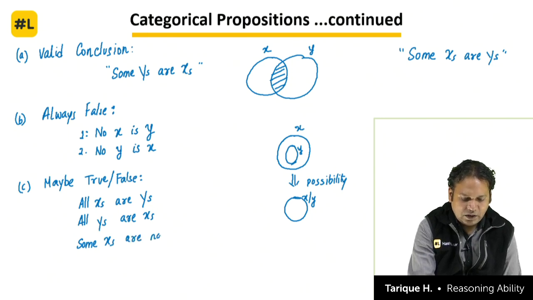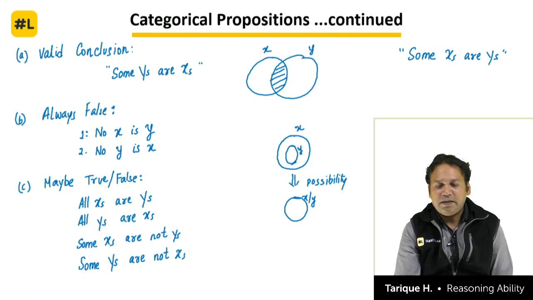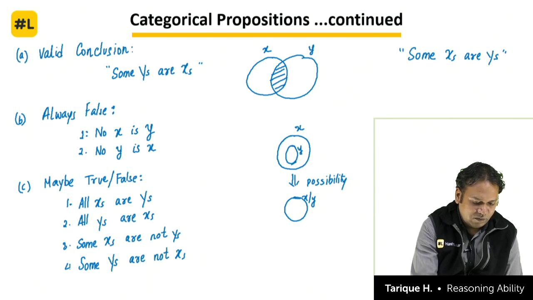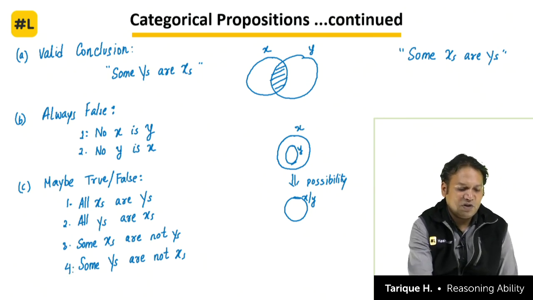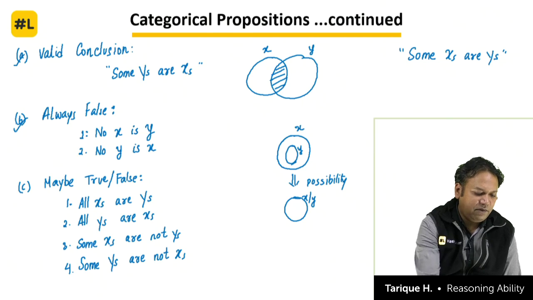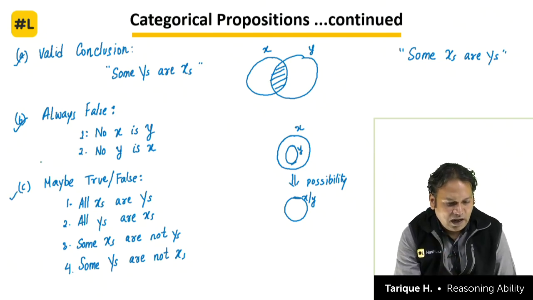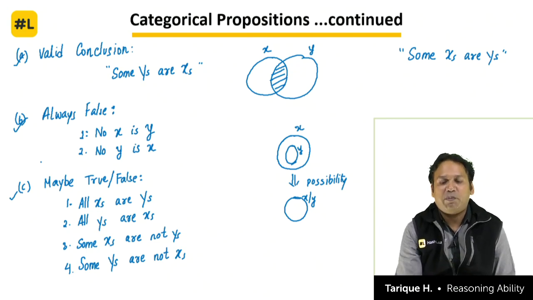Some y's are not x's, this is also a possibility. Okay. So all of these are possibilities. 1, 2, 3, 4. 4 possibilities, 2 statements which are always false, and 1 statement which is definitely true, a valid conclusion. So these are the things that we need to understand about the third categorical proposition.